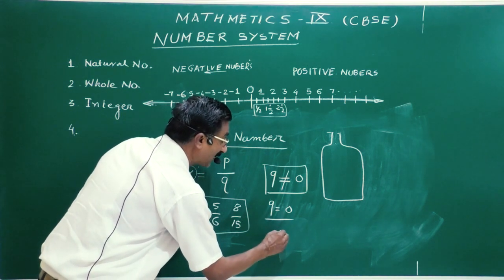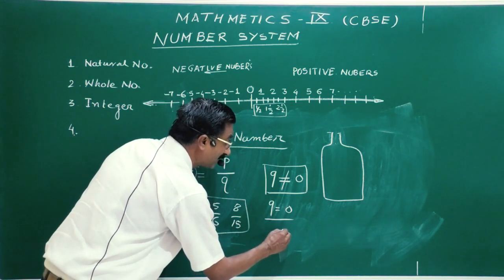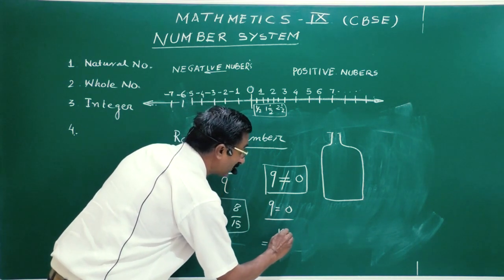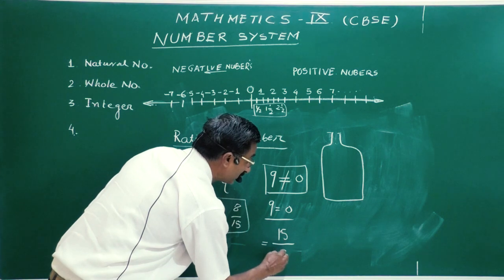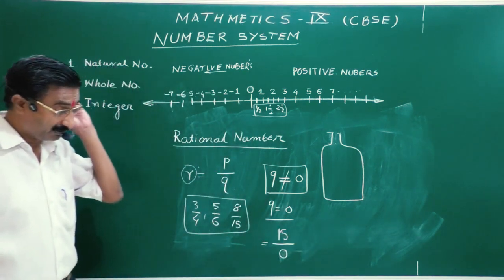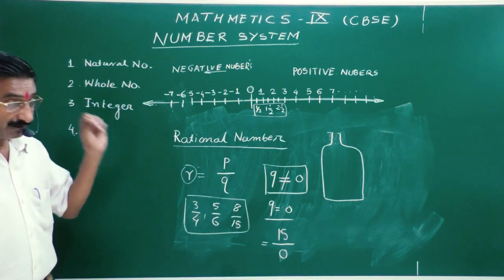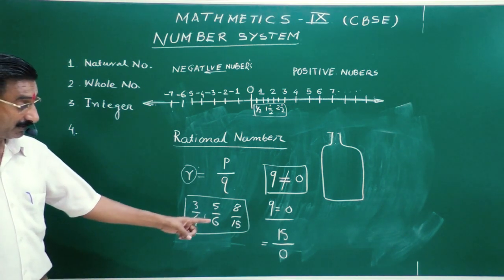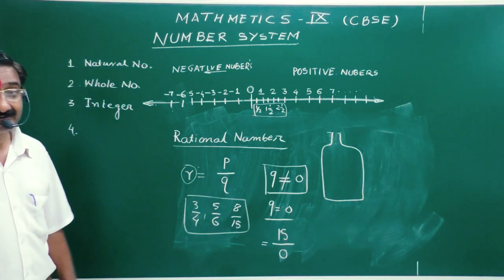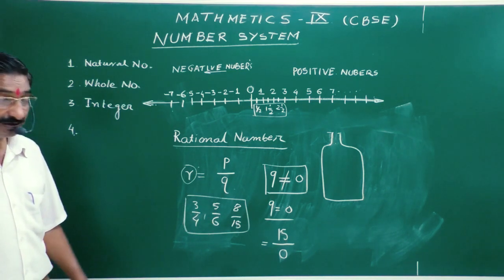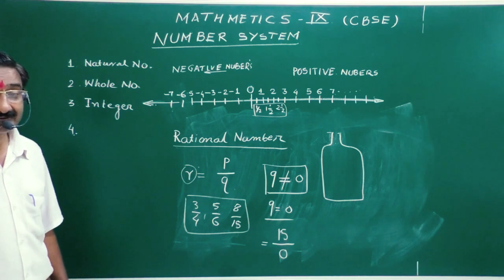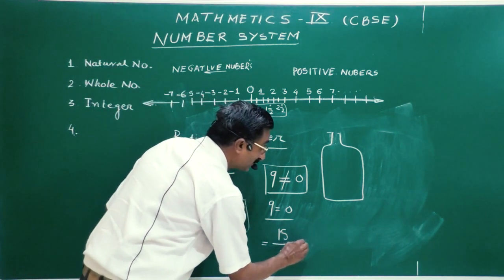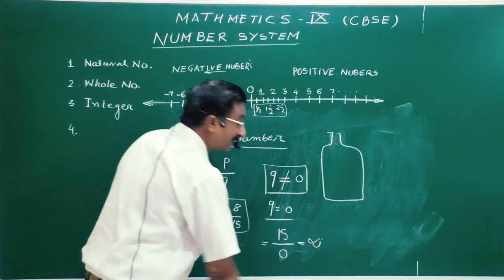Suppose I take any number, say 15, and it is divided by 0. 15 को 0 से हमने डिवाइड किया, तो क्या आना चाहिए? What will be the answer? No. The answer is infinity.